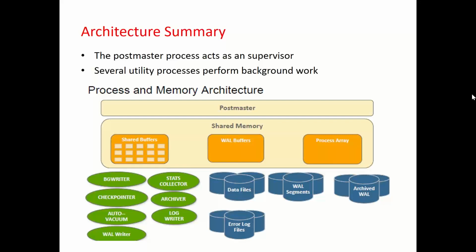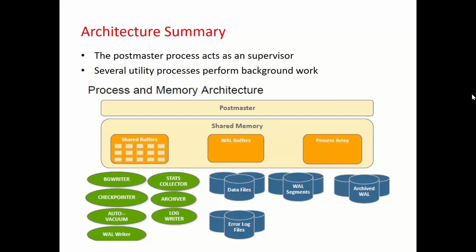Now these WAL buffers are written to the WAL segments. WAL buffers are written to the WAL segments on an event, which is the commit event. At every commit, WAL buffers will write to the WAL segments. Now there is a difference from Oracle. In Oracle, on the SQL prompt, generally we have to issue commit, but by default Postgres issues commit after each statement. If you don't want commit after each statement, you have to explicitly specify it. Otherwise Postgres will commit after each statement. So shared buffer is linked to the data file, WAL buffer is linked to the WAL segments.